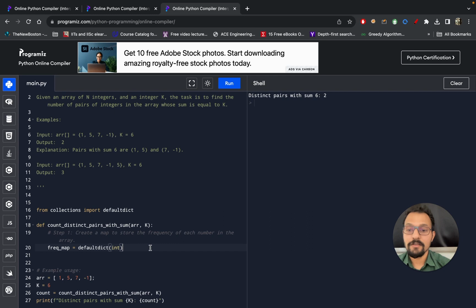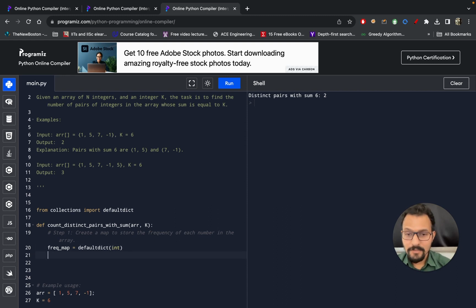This is a very good data structure in Python. What it does is it initializes your dictionary with a default value. If some key doesn't exist in the dictionary, and you are trying to find the value of that key, then it will return the default value for that key. For example, if you are trying to find the value of 1 in this hash map, since 1 doesn't exist right now, it will return 0, because the int default is 0 in Python. That is done, and now let's initialize our answer. That is also 0 right now, and let me now just iterate.